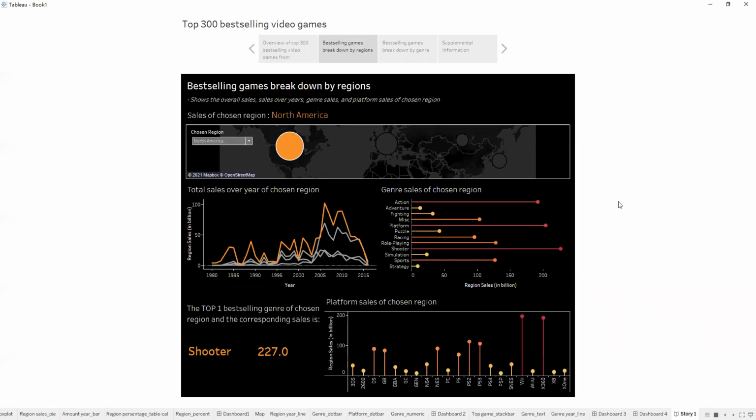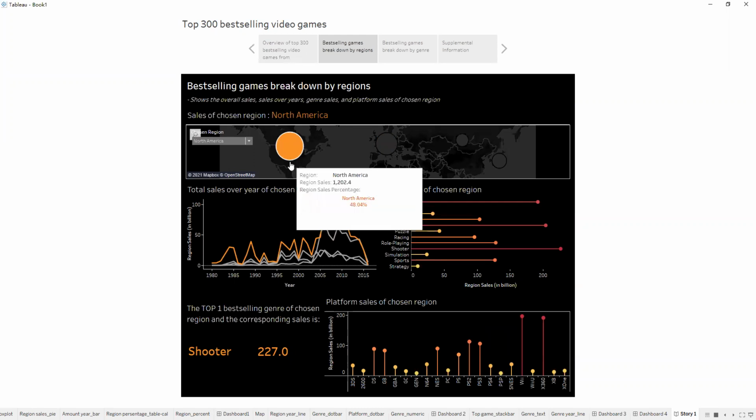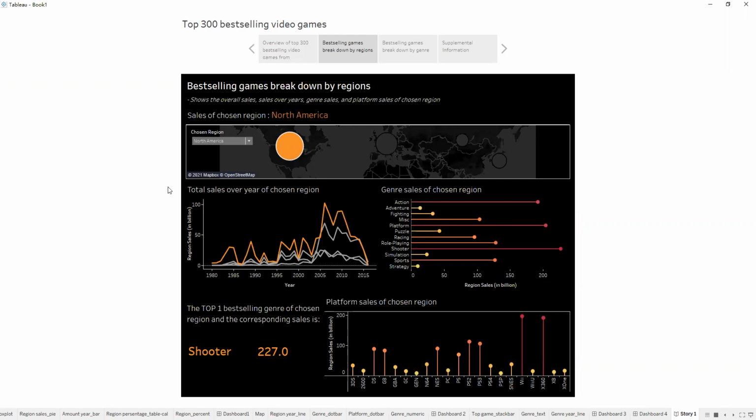And the second slide is an interactive dashboard showing the best-selling games breakdown by regions. So we could choose our regions here. Now we are showing the North America. If anybody forgets what percentage contribution is for North America, the tooltip will show the percentage.